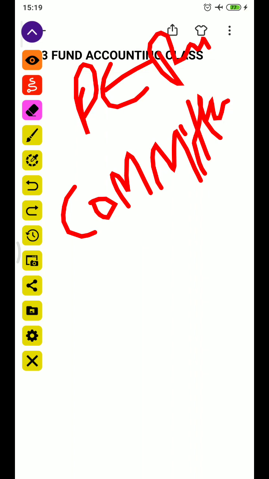So commitment, and the fee will be collected on commitment. We had discussed these terms before in class itself. If you do not understand what this commitment is, you can see the last video, then you will get all the terms I am discussing now. Commitment, distribution, redistribution, this was all discussed in yesterday's class itself. So come to the point.